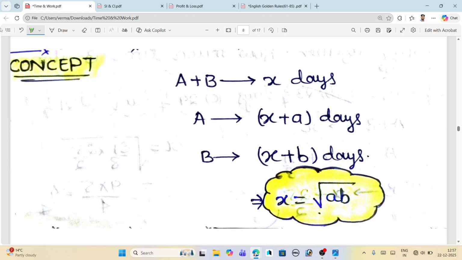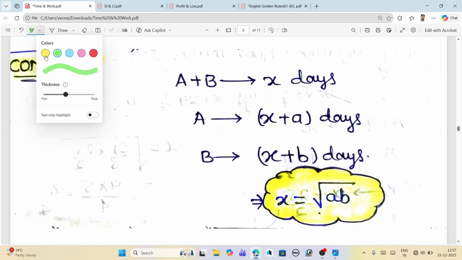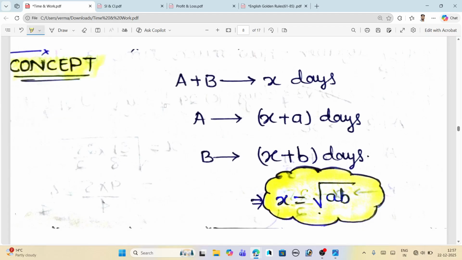And just come here, this is the easiest concept that you have to learn. The concept says that when A plus B do the work in X days, and A does the work in X plus A days, B does the work in X plus B days, then A plus B do the work in how many days? X is equal to root under A and B. So just write it down.